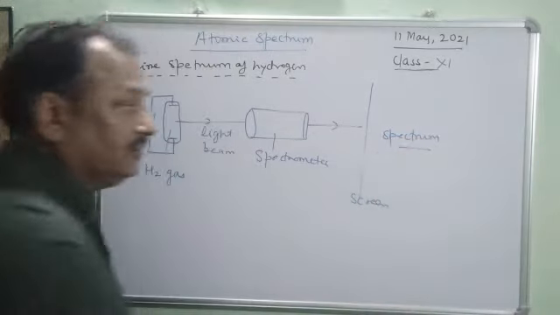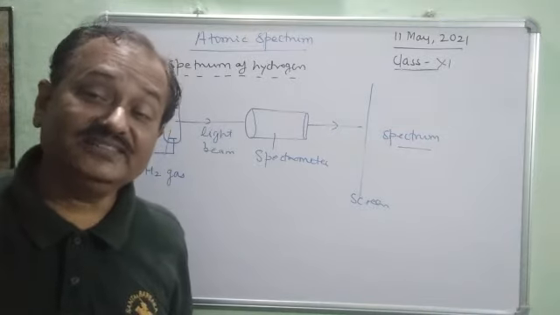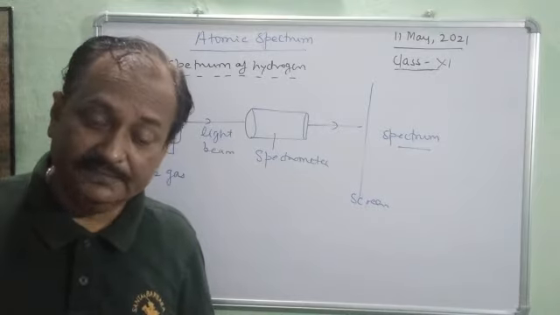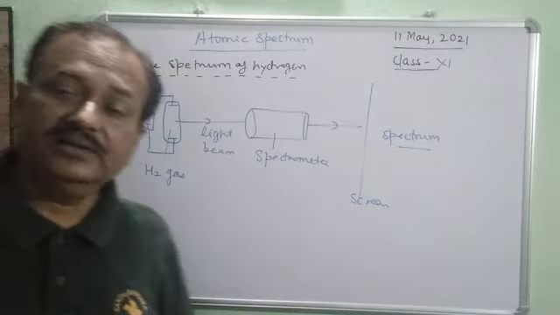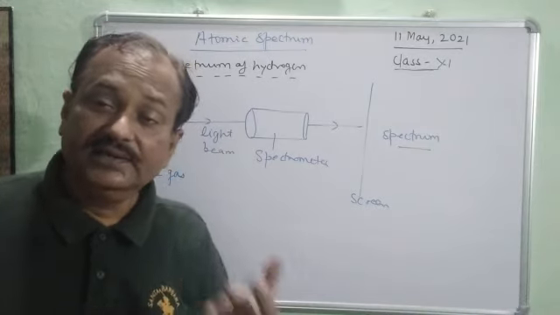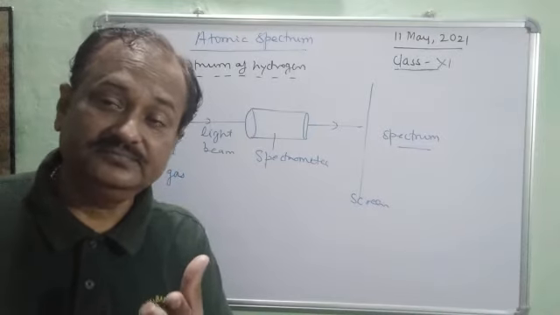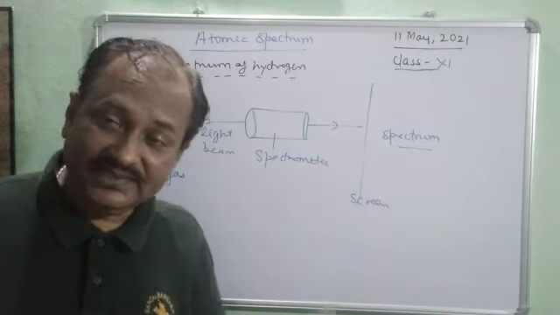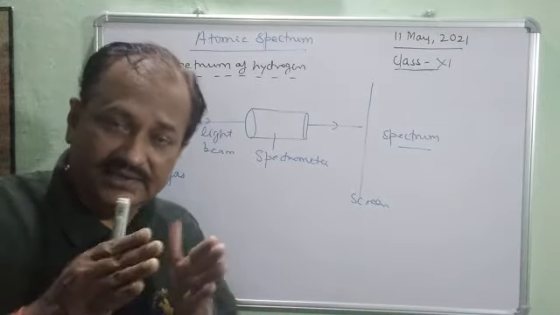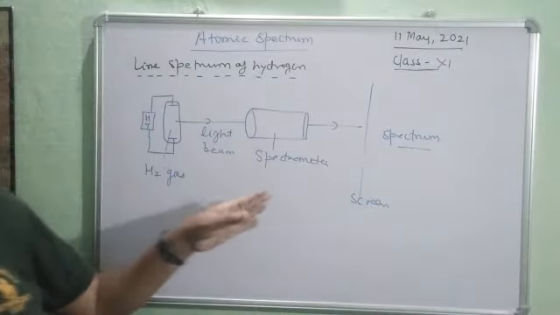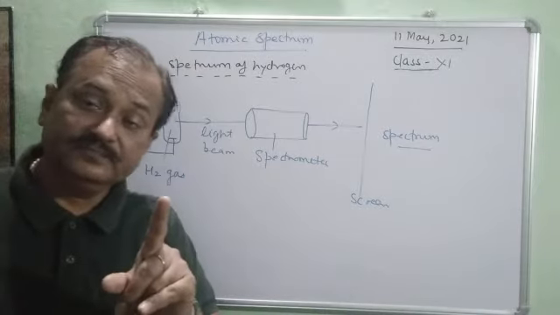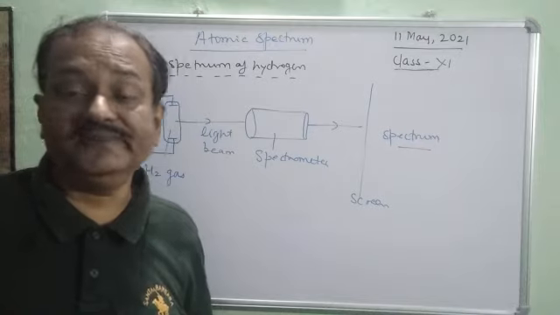Now the spectrum of hydrogen is not very simple. Actually, all the spectra are highly complex, highly complicated, and hydrogen is the simplest element. Hydrogen is the simplest element, and one electron is present, and the excitation of electrons results in a particular frequency, a particular energy, and the energy is passed through the spectrometer or prism. You know this thing. So one electron produces 5 sets of spectral lines.